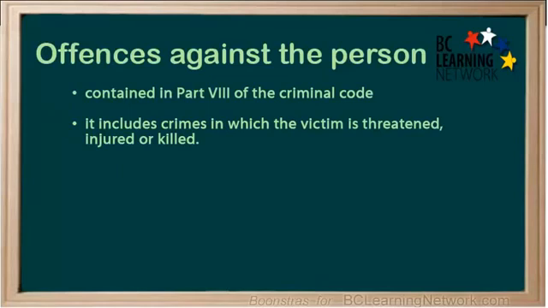Offenses against the person are contained in Part 8 of the Criminal Code. This includes crimes in which the victim is threatened, injured, or killed. Violent crime is actually decreasing in Canada, but it is considered very serious and therefore carries with it the stiffest penalties.